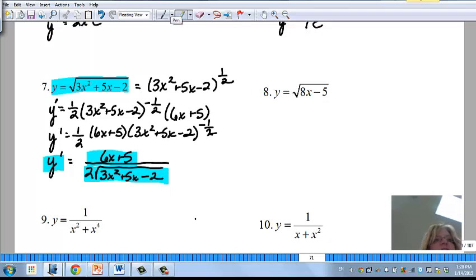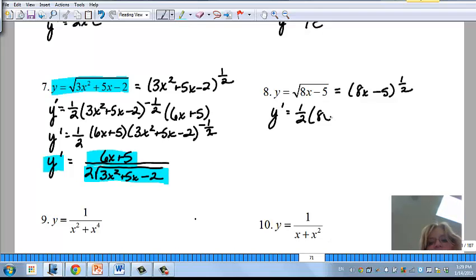You guys try this on your own, but I'm going to do it here, and you can check and see how well you do. So I'm going to rewrite it. I see my outside again is the power rule, my inside is the power rule. So 1/2, don't touch the baby, subtract 1, so it's to the negative 1/2, times the derivative of the inside, which is 8. And this one looks a little bit nicer.